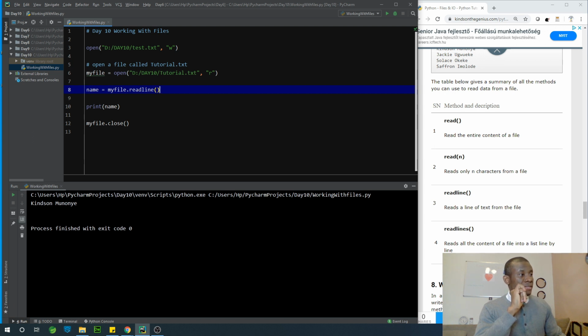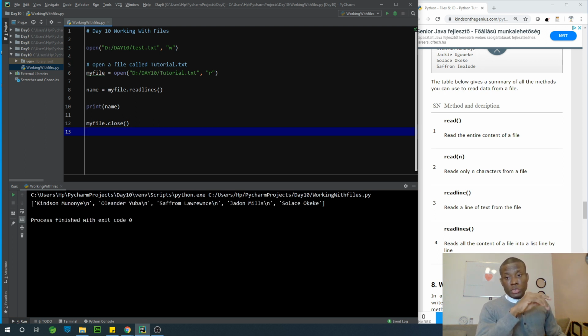So what of readlines? In this case, you are reading all the items, all the lines in the file, and saving them into a list. I'm going to run it, and you can see what is happening now. It reads everything in this file. At the end of each line, there is also a newline character that it reads. So it's adding it into a list, as you can see right here.